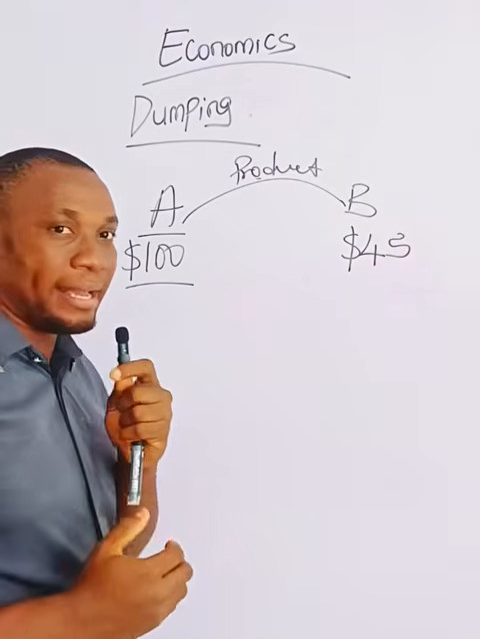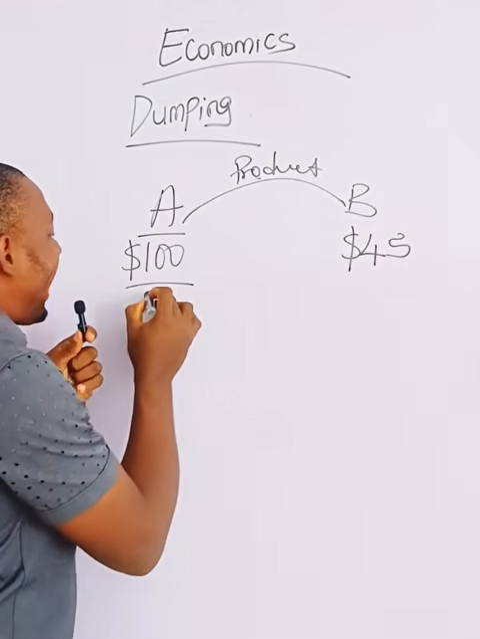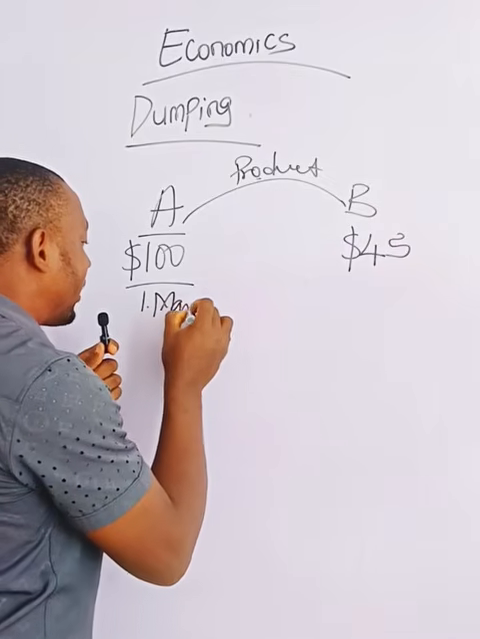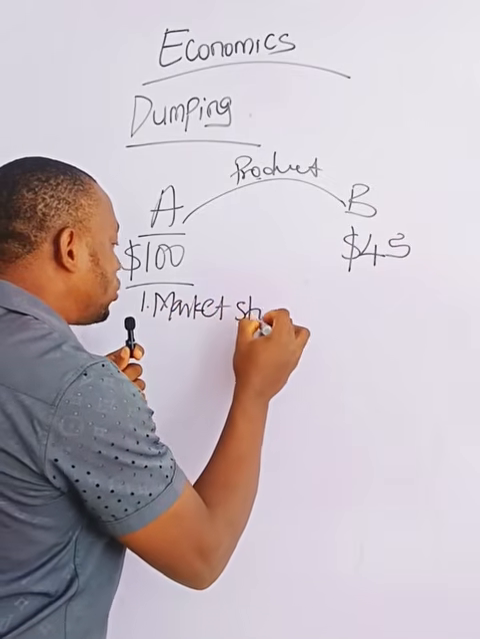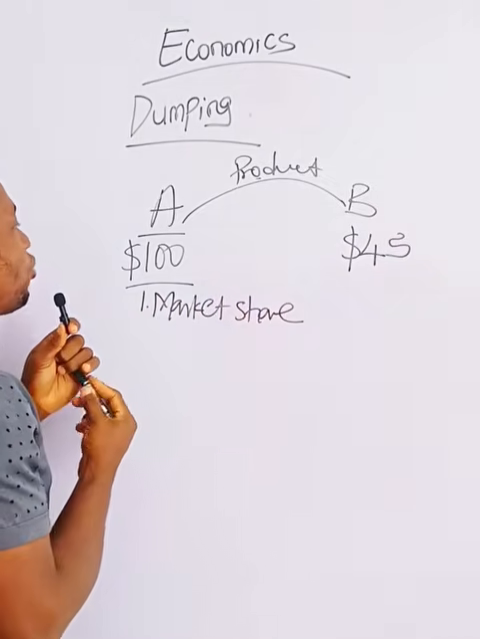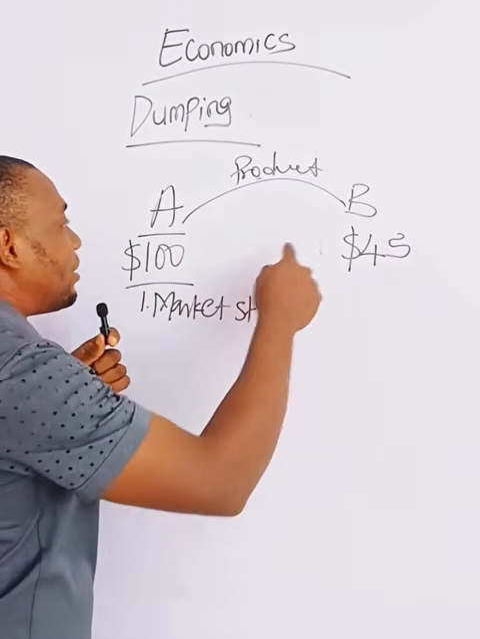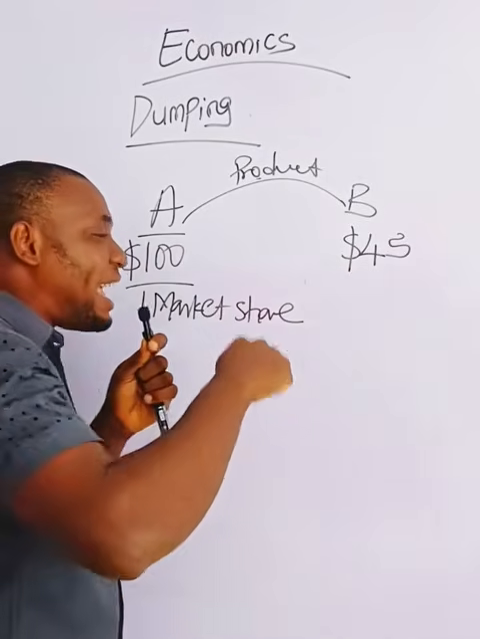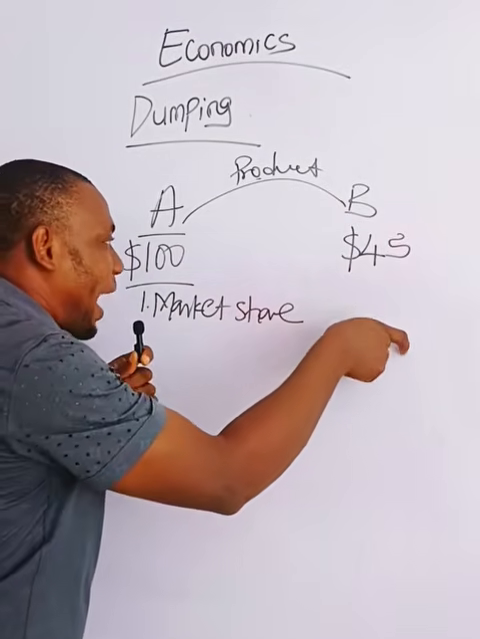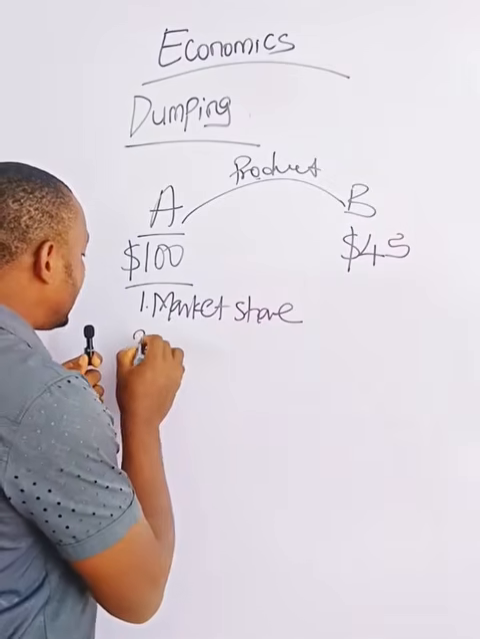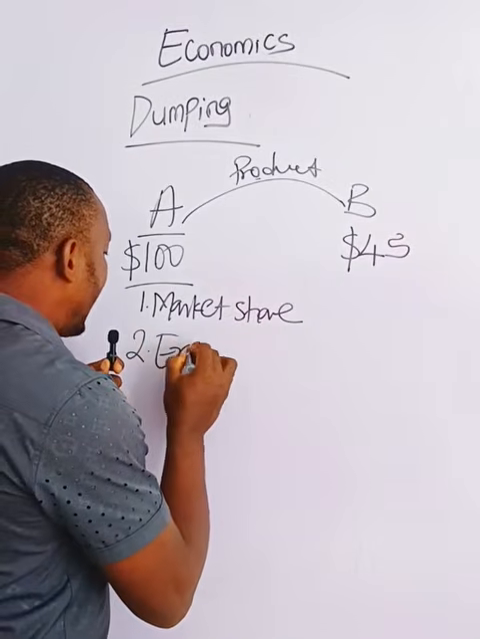Somebody now asks why. Country A is doing this for various reasons. Number one is to have a market share. A market what? Share. When country A is looking for a market share in country B, one of the ways they will gain access is to lower their price when they get to country B. It is called dumping.